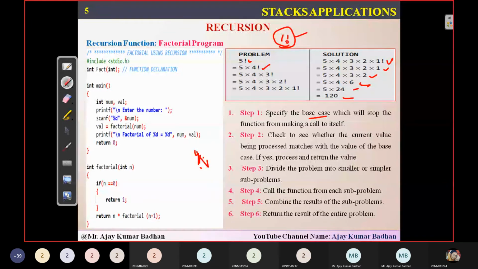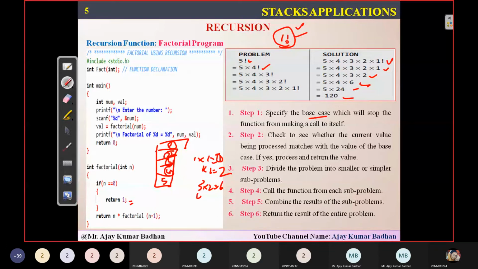Then divide the problem into smaller and simpler problems, call this function for each subproblem one by one, and then combine the results. That is what I did just now, when I was representing a table here, where I had 5, 4, 3, 2, 1. So 0 factorial is nothing but 1. So 1 into, I'm combining the answers now. What is the first element I have? 1. So 1 into 1 is 1. Now this result I'm combining with this. So 1 into 2 is 2. Then next element 3. So 3 into 2 is 6. That I'm combining with 4. So 4 into 6 is 24. So lastly 5 into 24 is nothing but 120.